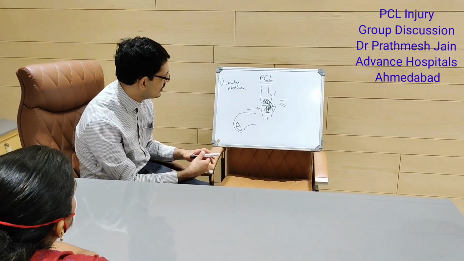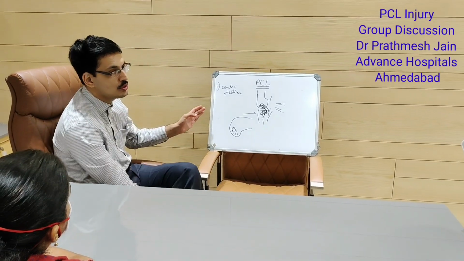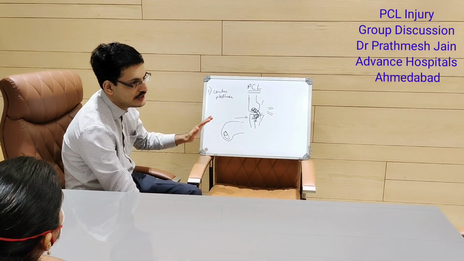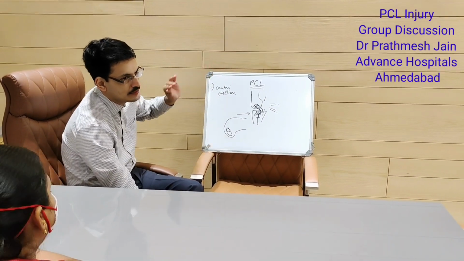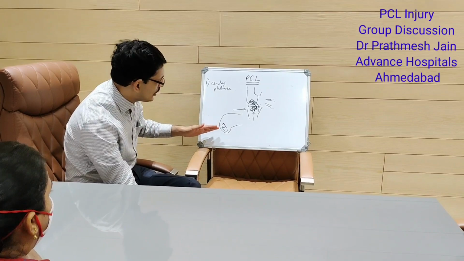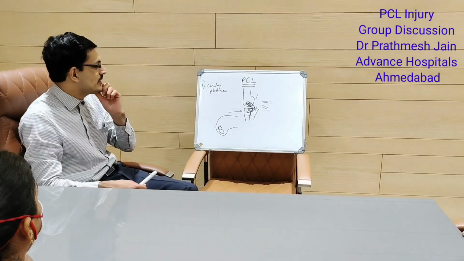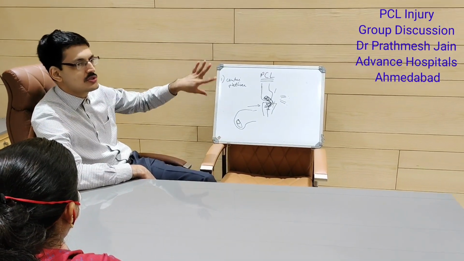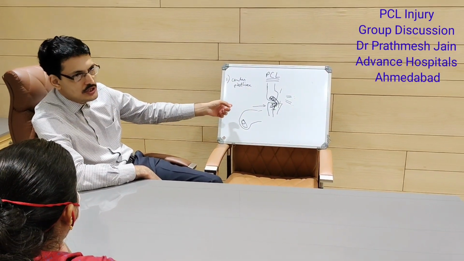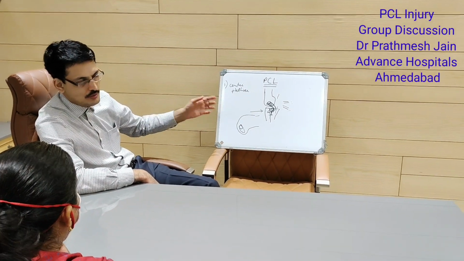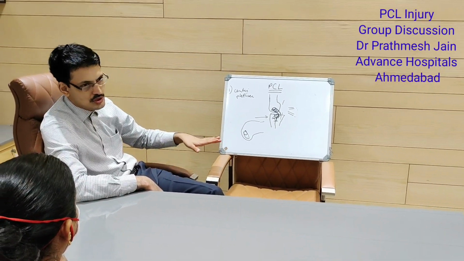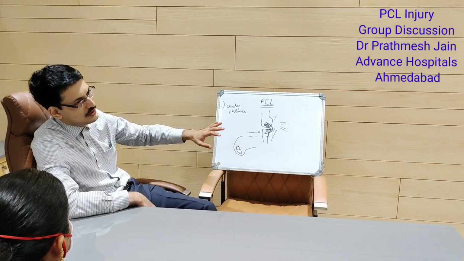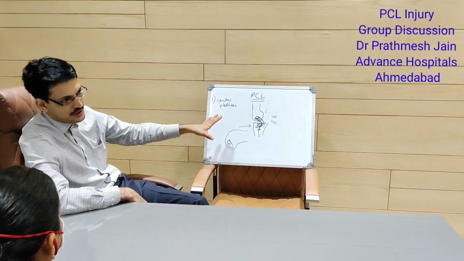So that is a very important thing that you need to take care of if you need to do a PCL augmentation single bundle. You need to reconstruct the anterolateral bundle high. So make your portal high. Then this tunnel you can make by different techniques. The most common techniques used are through the joint, an inside out technique, or an outside technique. For outside there is a special J that you can use, or inside out you can also use, basically a pointer. We normally use an inside out technique using a pointer, then a drill, then an endodermal ribbon, and then a regular ribbon on the side of the graft.